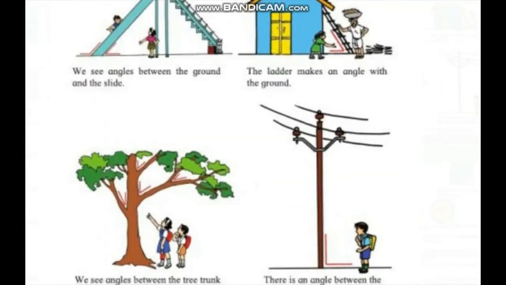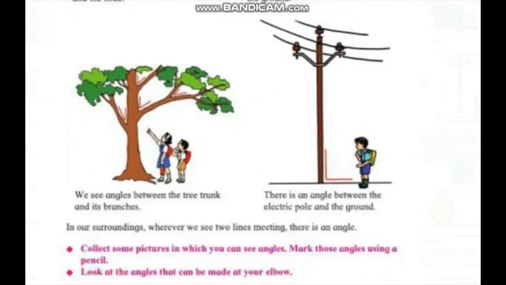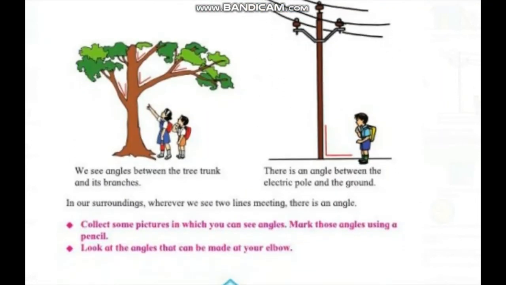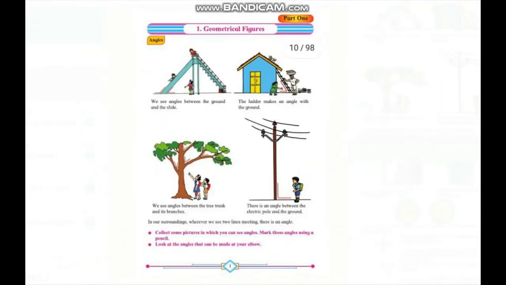In our surroundings, wherever we see two lines meeting, there is an angle. Please, some activities are there. Collect some pictures in which you can see angles. Make those angles using a pencil. Look at the angles that can be made at your elbow. This is your activity. Okay, next.